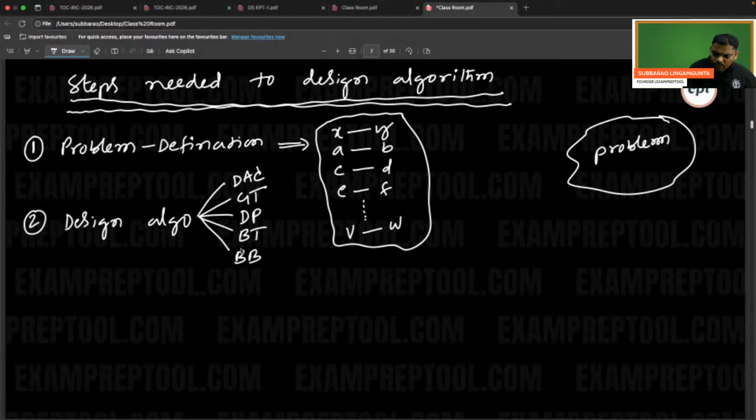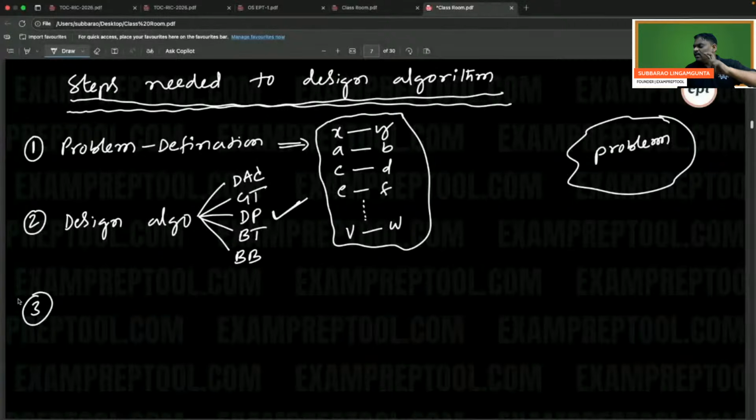So the second step is, from the available patterns or designing techniques, which designing technique is more suitable to your problem? Please find out. After a lot of hard work, I got to know DP is best. So the second step is over, which means you already got the algorithm. DP has an algorithm, you already got the model. The only thing is you don't have the program. So now you got some idea, the algorithm almost.